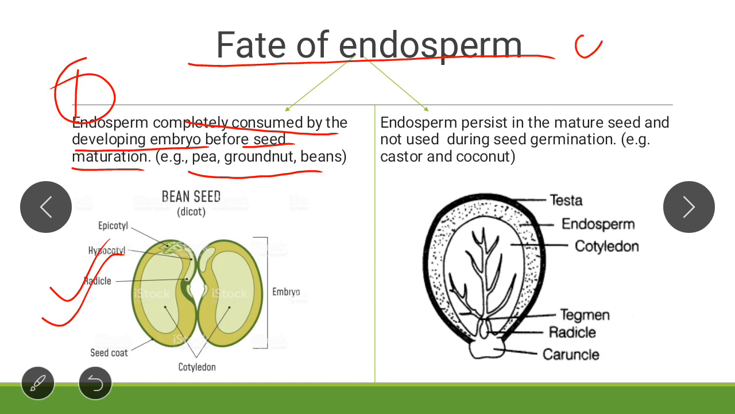Another case, this is the second case, endosperm persists in the mature seed. This is the endosperm. See here, it is a castor seed, and in the castor seed, endosperm is present. It persists in the mature seed and is not used during seed germination. This endosperm is not used during the germination of the seed. So moving to the next slide.